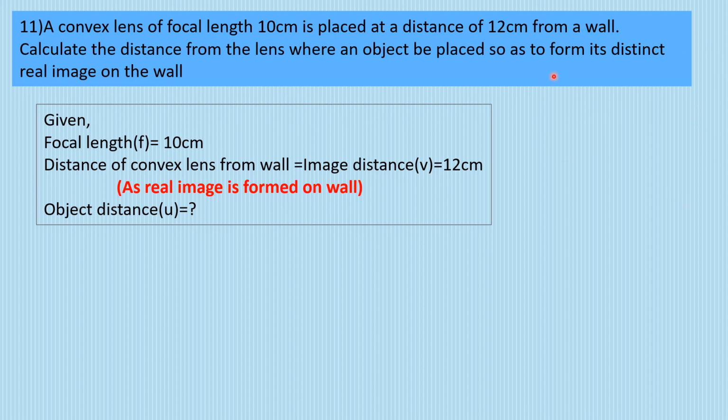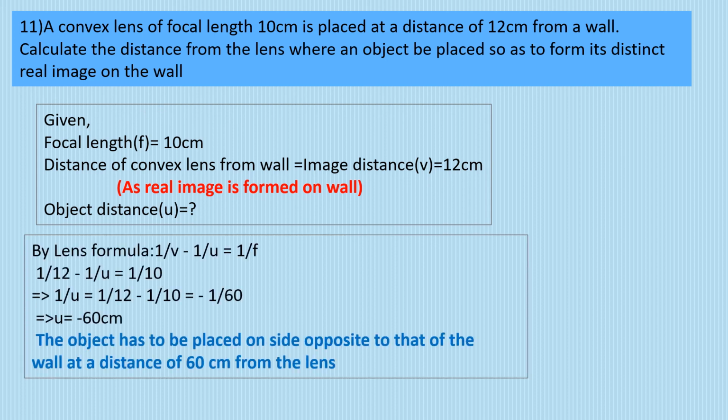From the question we can see that the image is forming on the wall. So if the image is forming on the wall, that means this is the image distance, right? So the distance of the convex lens from the wall is equal to the image distance, that is v, which is 12 centimeter, because they're mentioning that a real image is formed on the wall. Clear? So everything would be positive here according to sign convention, because this is a convex lens so its focal length is positive, its image distance is also positive, because it's a real image, so it is going to be formed on the other side.